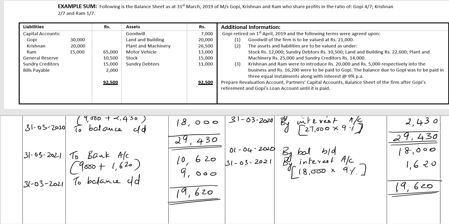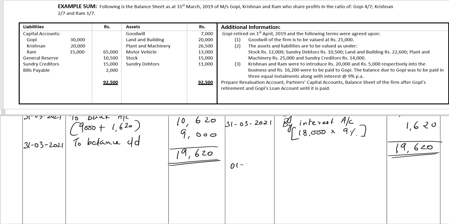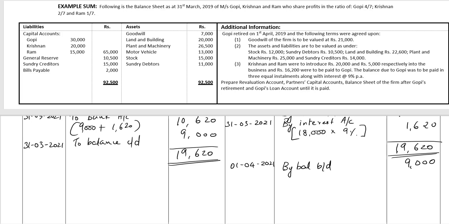₹9,000. Beginning of the third year, 1st April 2021, by balance brought down ₹9,000. At the end of the third year, 31/3/2022, by interest account, 9% interest on ₹9,000 for the full year, 810 rupees.